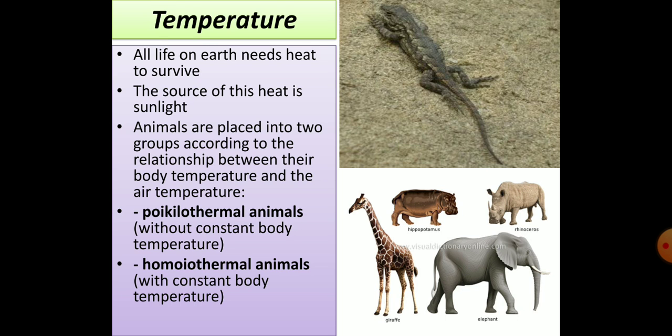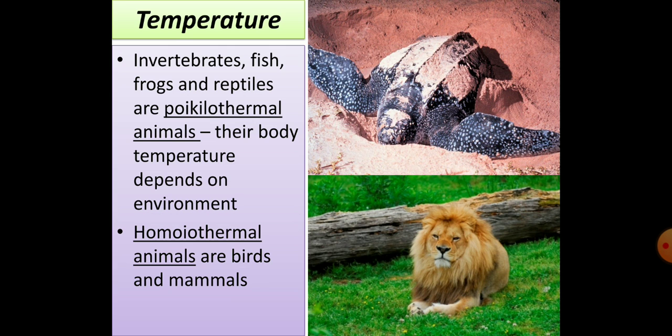Like that, in plants also, if you go to the tundra region, very few scanty herbaceous plants will grow. But if you come to the tropical region, naturally trees and thick dense forest will be there, because the light intensity and temperature are very low in the tundra or the polar regions. But from the polar region to the tropical region, the temperature varies and the light intensity also varies. Sometimes the animals also vary like that.